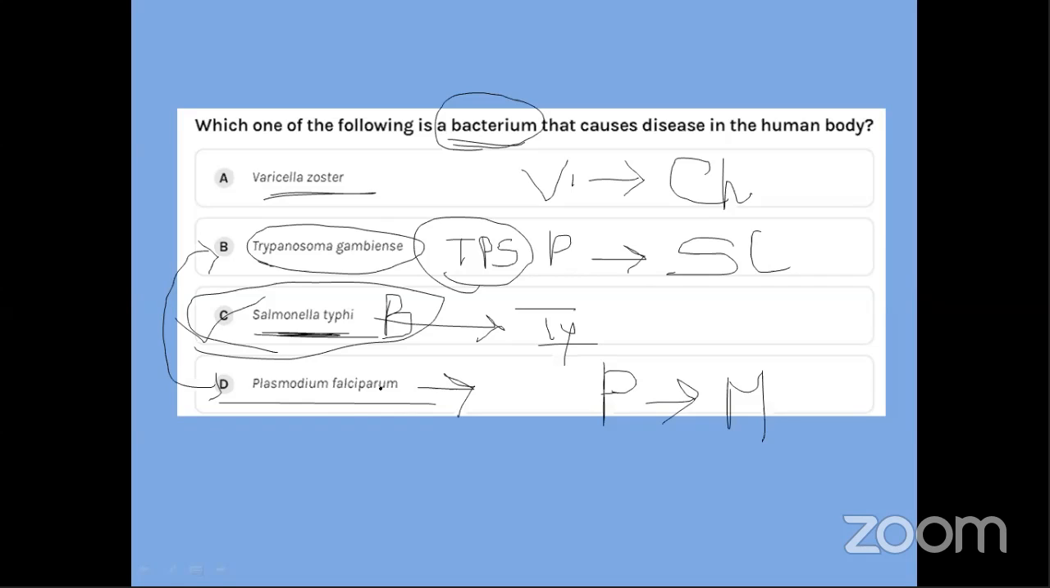Plasmodium falciparum, it is a protozoa. Okay, so it is basically PM. You can make a code word for it, PM. Plasmodium falciparum is basically a protozoa which causes malaria. Is the code word and the question and the answer understood to everyone?